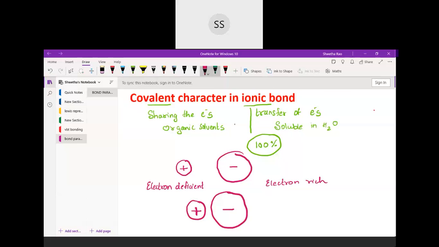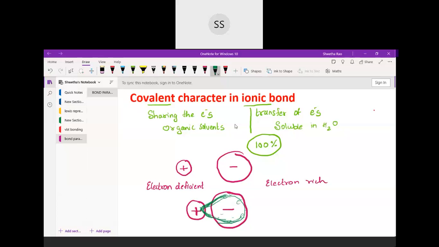But once they are clubbed together, the electron density of the anion, which was equally distributed, starts getting shifted towards the cation. So I can draw it this way: you can see an elongation has started taking place from the anion towards the cation side.